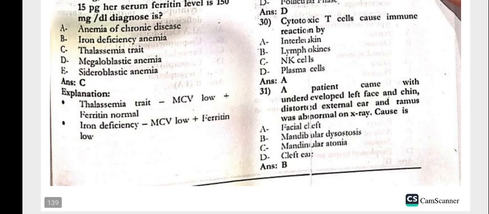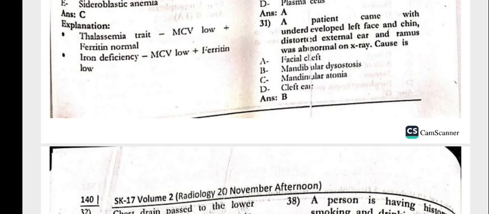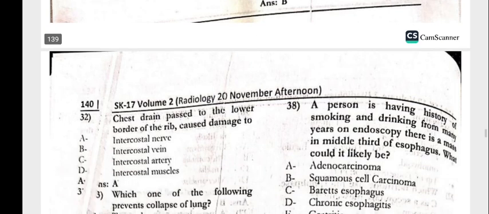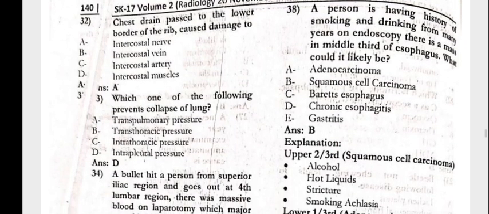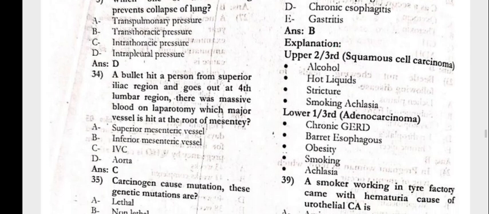The cytotoxic T cells cause the immune reaction by the interleukin. The patient came with the underdeveloped left face and the chin, distorted external ear, and the ramus was abnormal on X-ray. The cause is the mandibular dysostosis. The chest drain passed to the lower border of the rib caused damage to the intercostal nerve. Which of the following prevents the collapse of the lung? That is the intrapleural pressure.